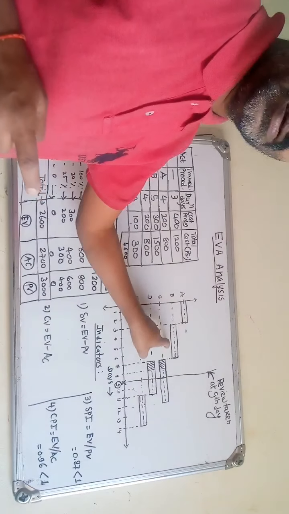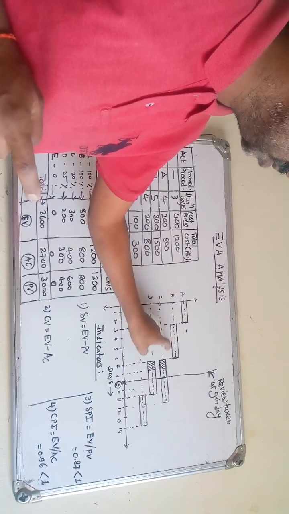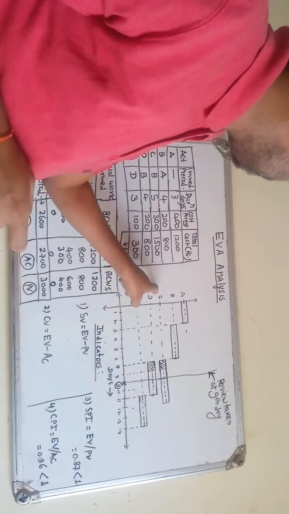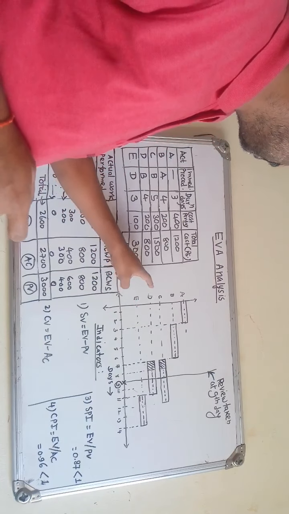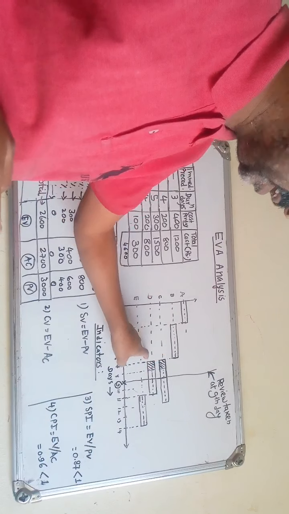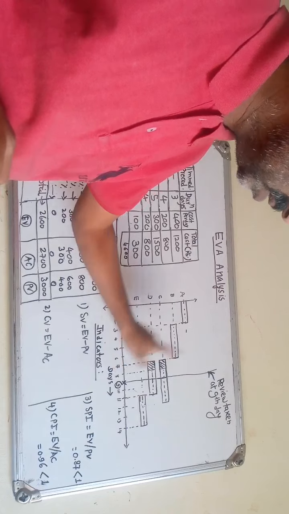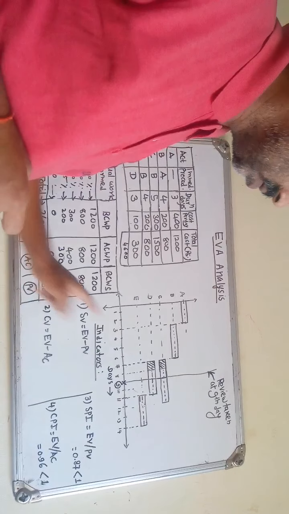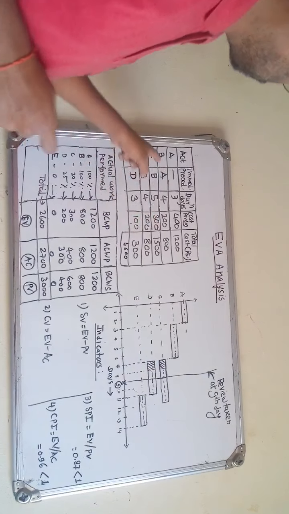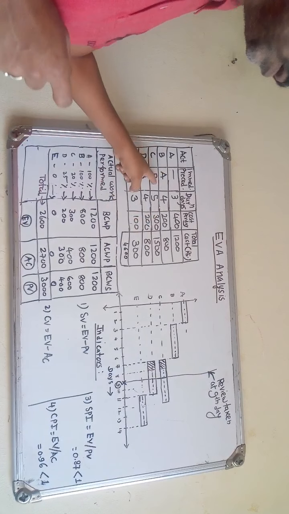So the length of the bar is 4 days. Then activity C will start after the completion of activity B. Activities C and D both start simultaneously, concurrently, after the completion of B, as C and D have the predecessor activity B. So we will draw it.